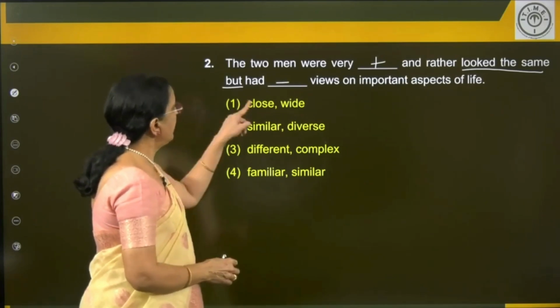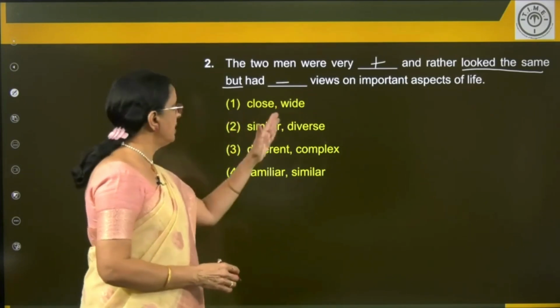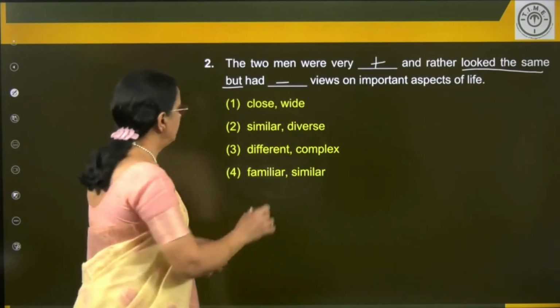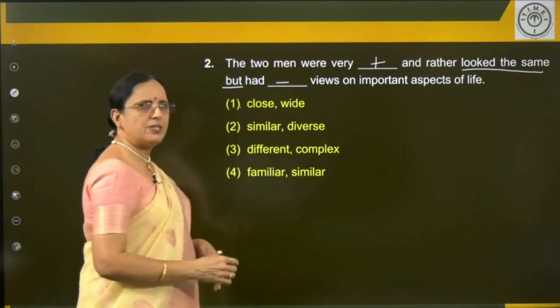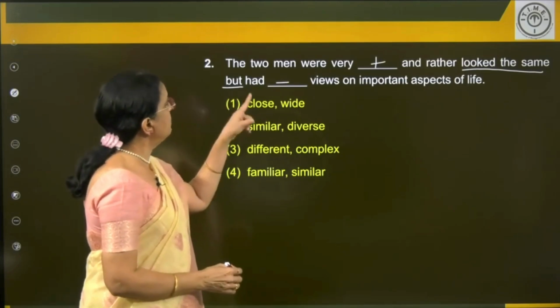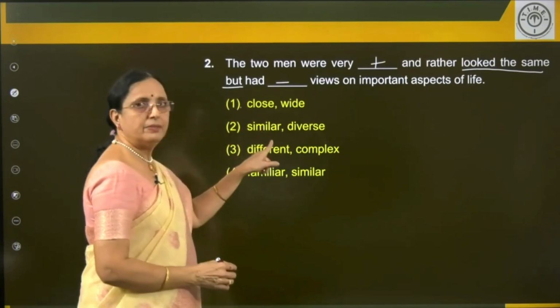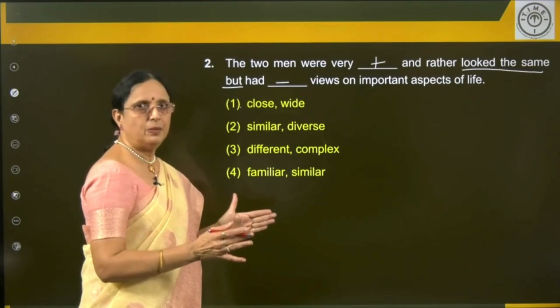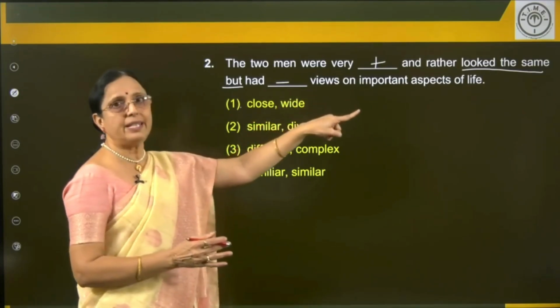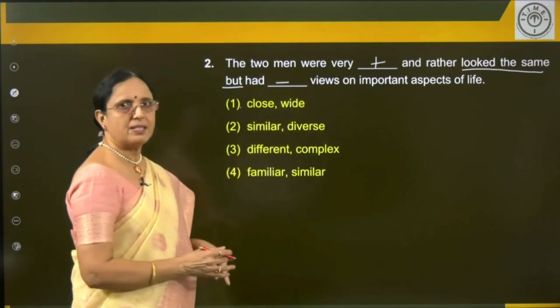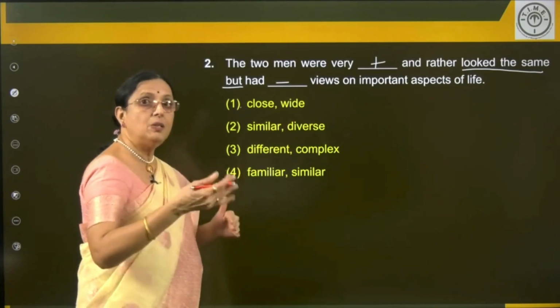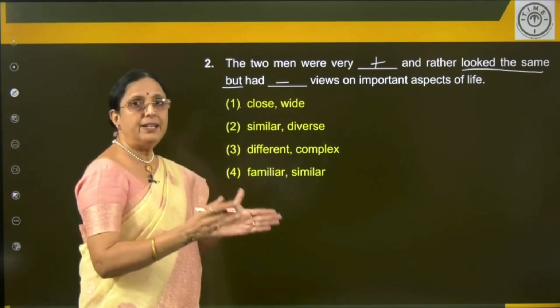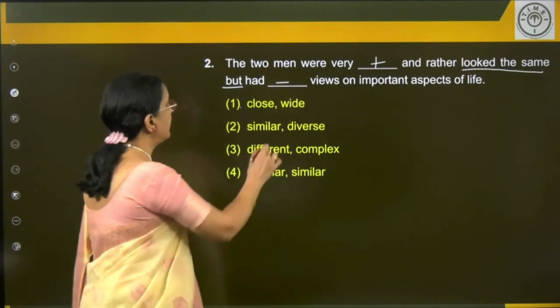Alright. But had wide views, right? It's not wide view. Okay, so if you are confused, consider: the two men were very similar. Similar? Same. Looking same. And rather looked the same. This goes with that, right? Looked similar, rather looked the same. Exactly. Identical. But had diverse views.